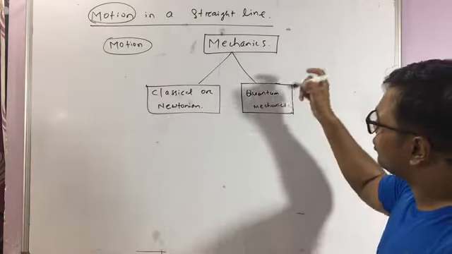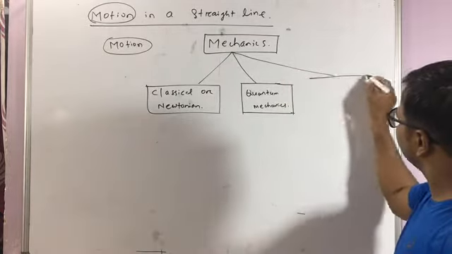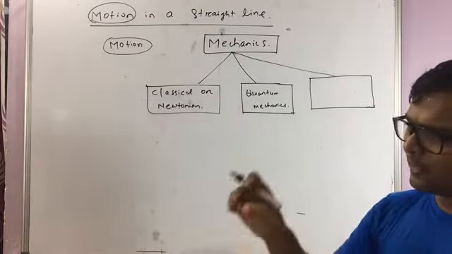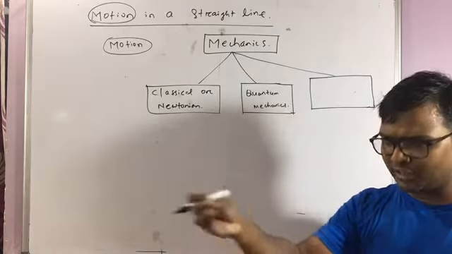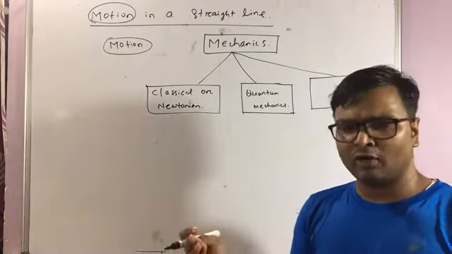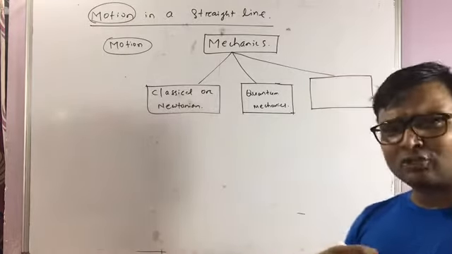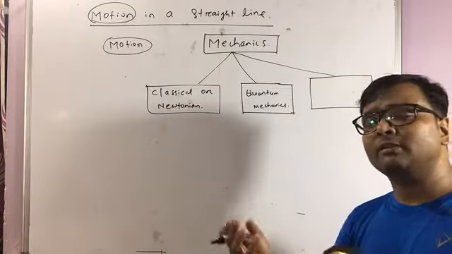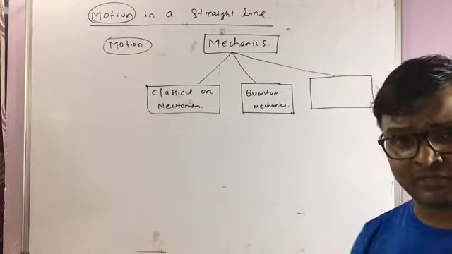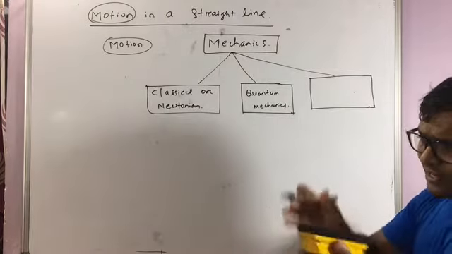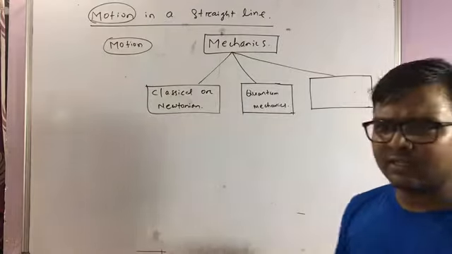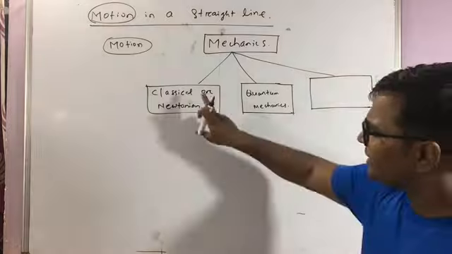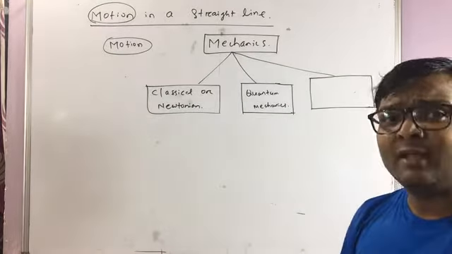In our day-to-day life, if you consider the motion of a car, an aeroplane, or a train, their speeds are comparable with each other, but they are not comparable with the speed at which light travels. So there is a class of mechanics based on the speeds that we are directly involved with. They come under classical or Newtonian mechanics.